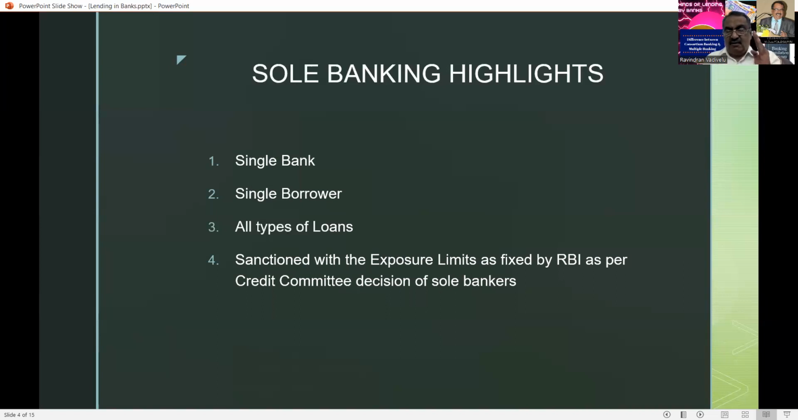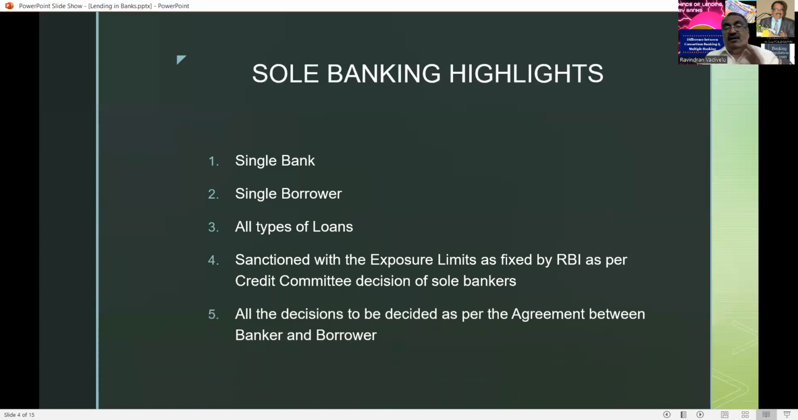Here only one bank is there. When a customer approaches the bank, they sanction the loan themselves. There are no partners to sanction the loans. The partners are covered in the definition of consortium advances and multiple lending advances. Point number 4: every loan is subject to the exposure limits given by the Reserve Bank of India, and beyond that no banker is permitted to give the loan.